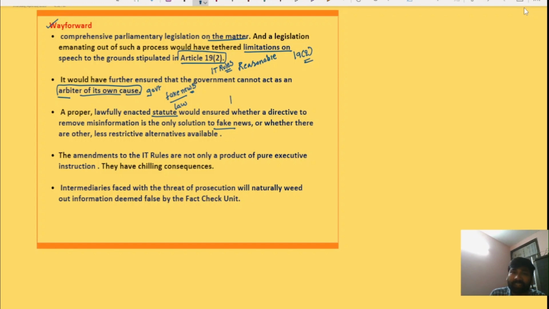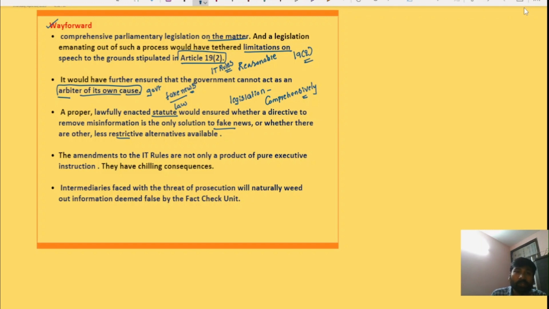Okay, so if there is any legislation on this, then the legislation will comprehensively look at various options and solutions also. Whether taking down information is the only solution, or whether there are any less restrictive alternatives available, will be looked into by the legislation.